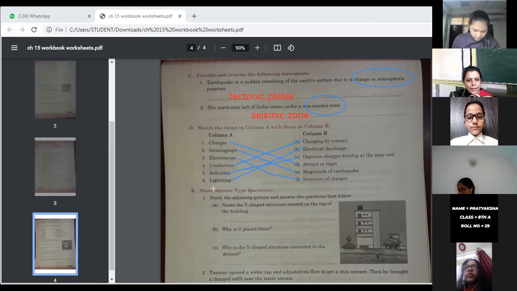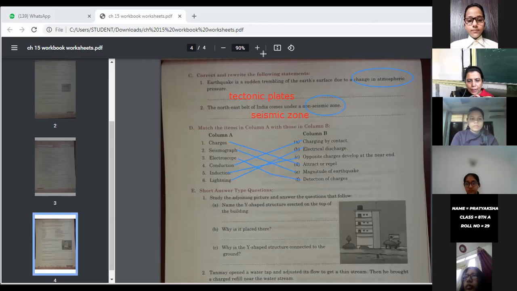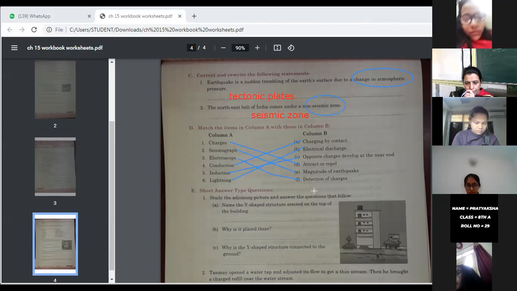Induction is also a process. There are three ways by which we can acquire a charge: conduction, induction, and friction. By friction, a thing can acquire a charge. In induction, the opposite charge is acquired, and in conduction, a similar charge is acquired.